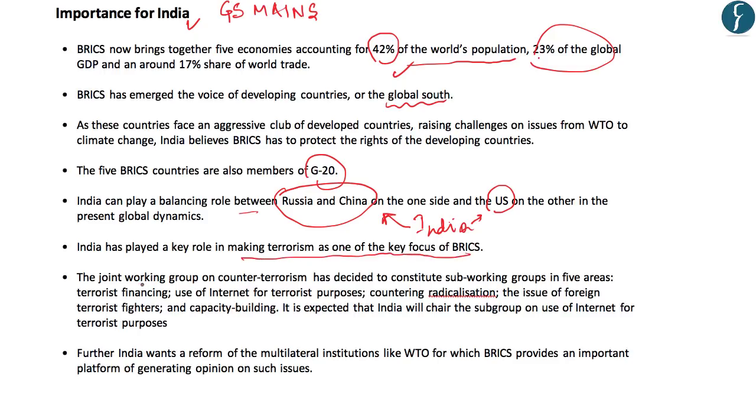This is indicated by the decision of the Joint Working Group on Counter-Terrorism to constitute sub-working groups in 5 areas: terrorist financing, use of internet for terrorist purposes, counter radicalization, the issue of foreign terrorist fighters, and capacity building. It is also expected that India will chair the subgroup on use of internet for terrorist purposes. As we just discussed, multilateral institutions like WTO do not act in the best interest of developing nations, and hence through BRICS, India can forward the agenda of reform of these institutions.